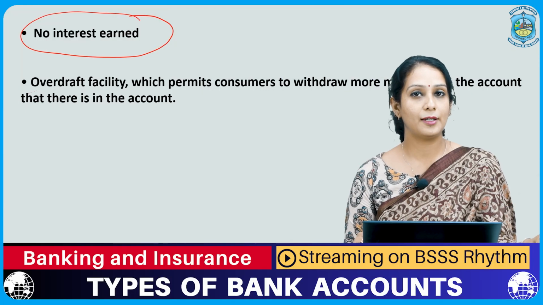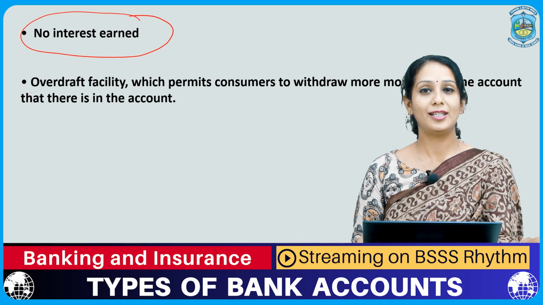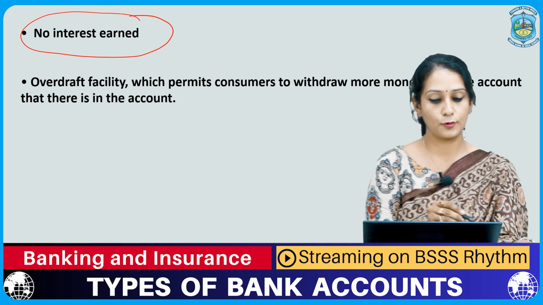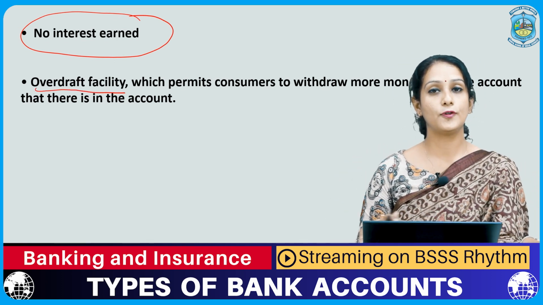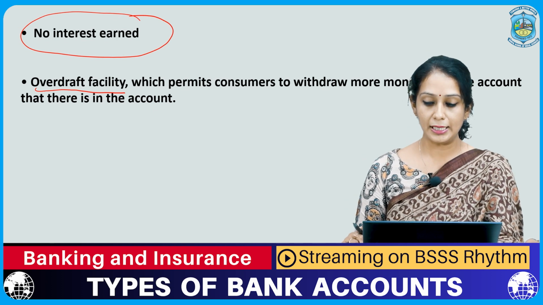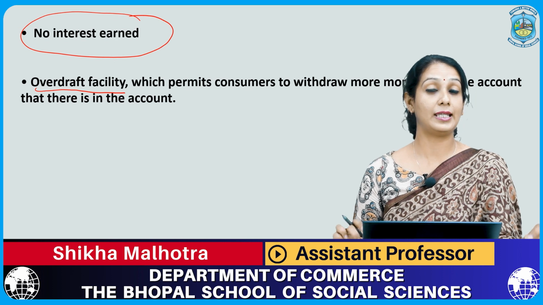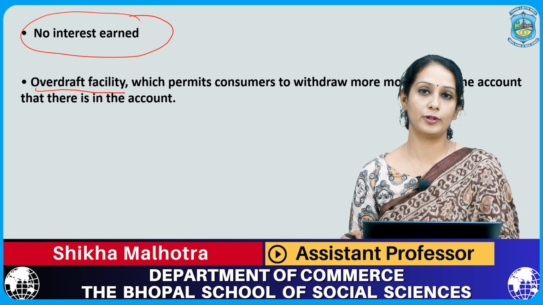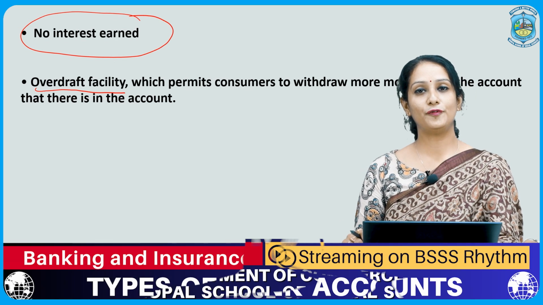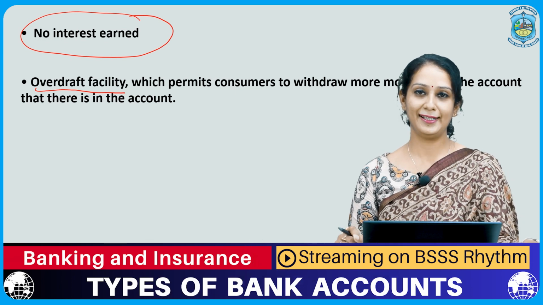But at the same time, there is a USP which the current account offers, that is known as the overdraft facility. Overdraft facility means consumers get to withdraw more money from the account than is actually there in their account. Isn't it great? So these are a few of the services offered by the current account.